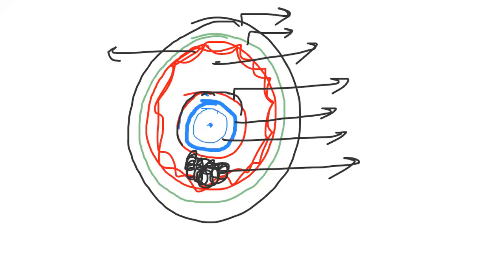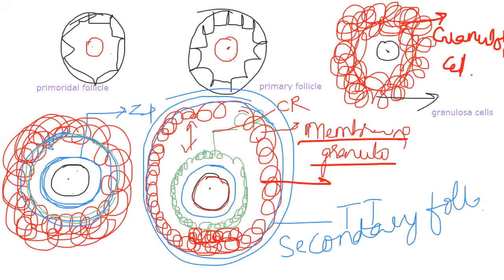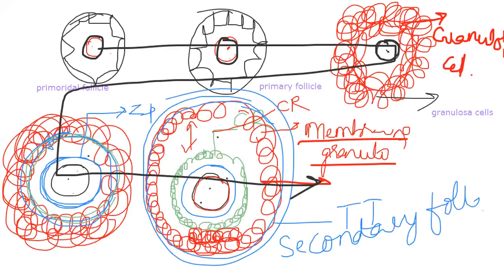What is left now? Now we need to see the formation of the ovum, the primary oocyte division. Now we focus only on the center, this area. What events happen in the primary oocyte while the outside is growing? What is happening inside? The primary oocyte is going to continue the division.